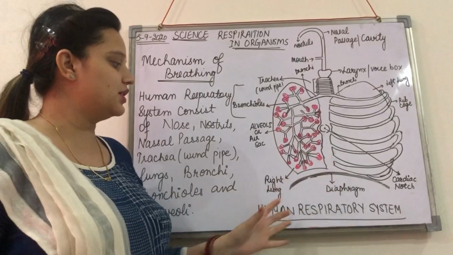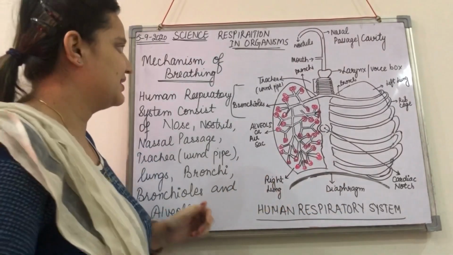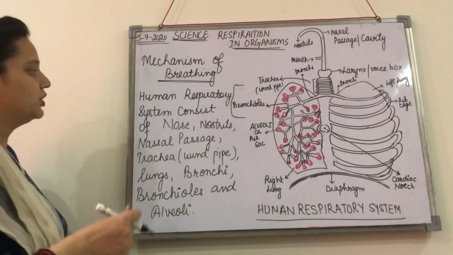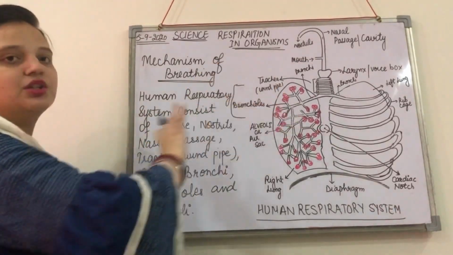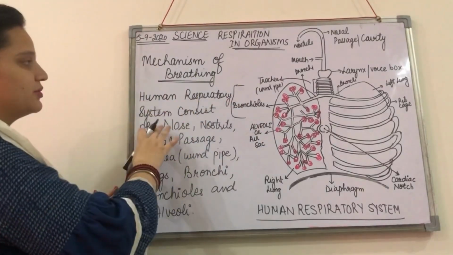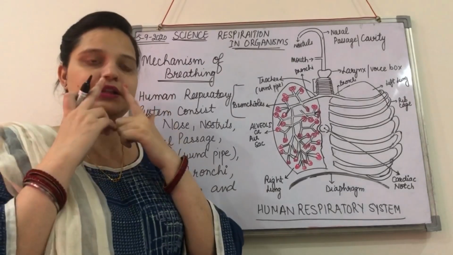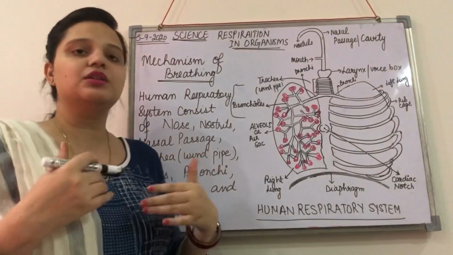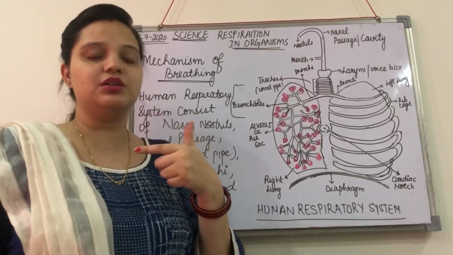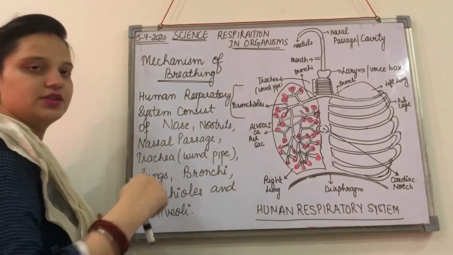And here you can see I have drawn the human respiratory system. Okay, so let's start now. What are the different human respiratory organs that work in the breathing process? The human respiratory system consists of the nose, like this is the nose and these two are the nostrils. We breathe in through the nose and we also breathe in through the mouth.